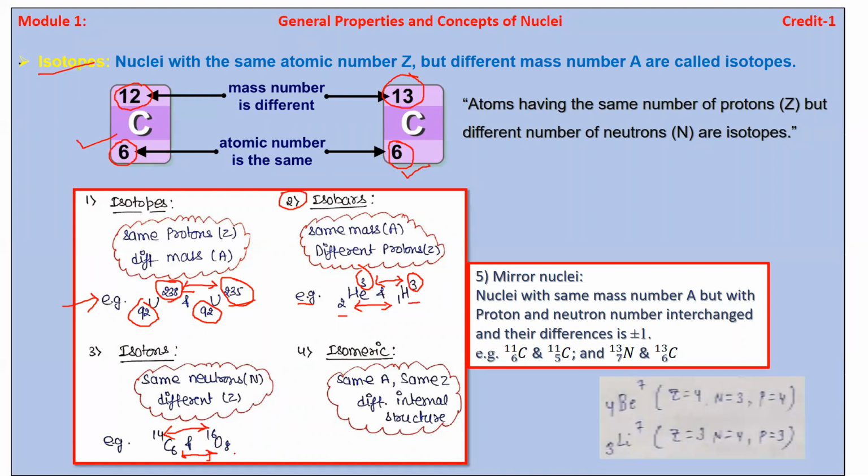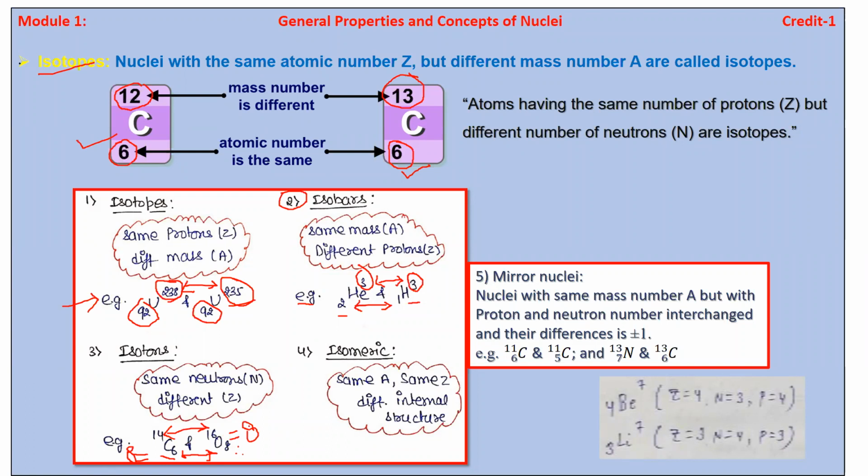Let us see how, because here in this case, let us calculate for carbon. So 14 minus 6 is nothing but how much? 8. 14 minus 6 is 8. 8 is the neutron. And 16 minus 8, that is also 8. 8 is the neutron.